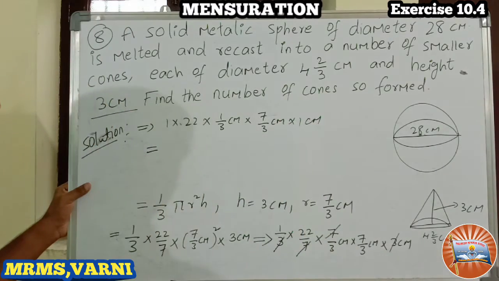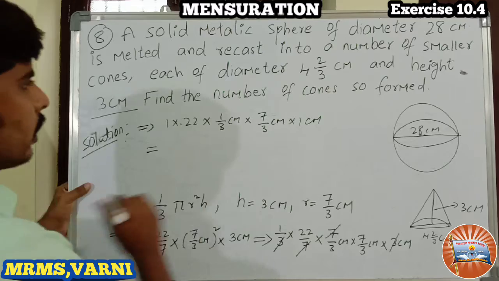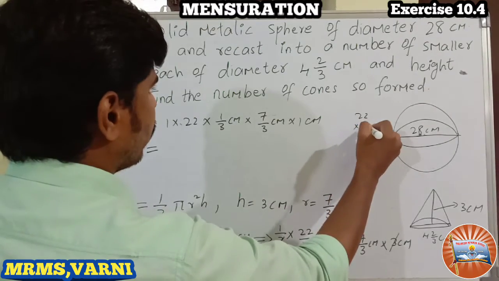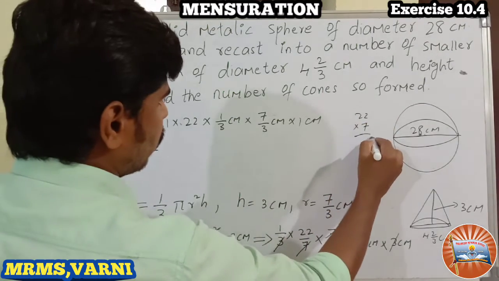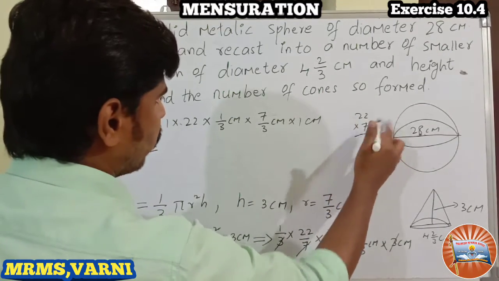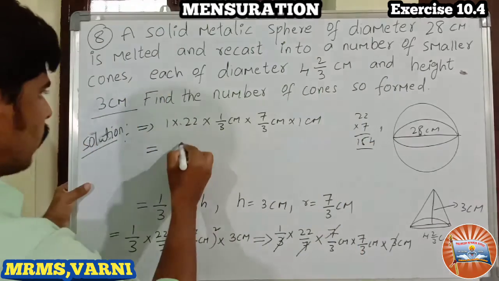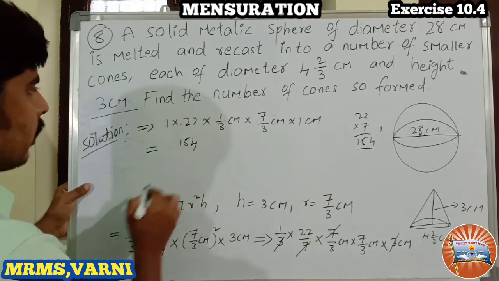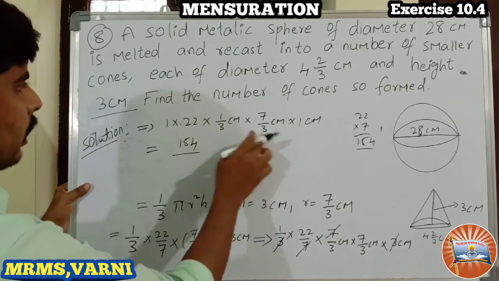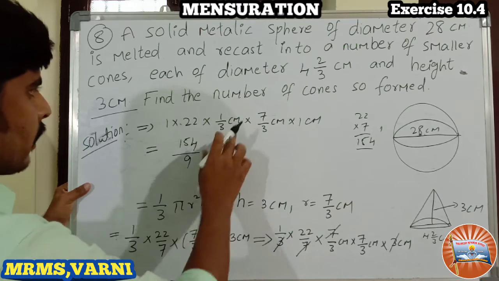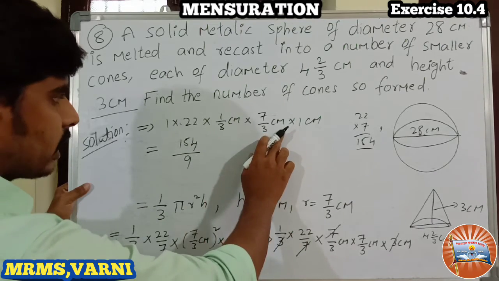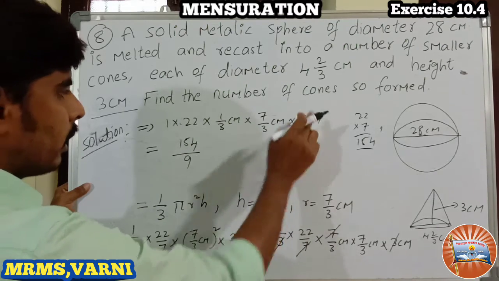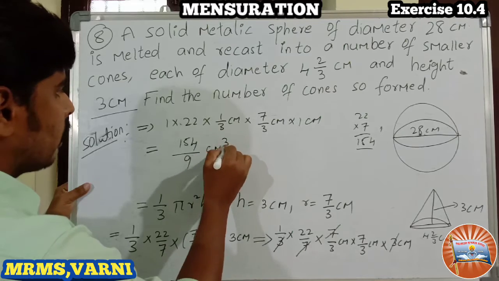What becomes? 22 into 7, 7 to the 14, 1 carry, 7 to the 14, 15, 154 in the numerator. Denominator 3 3 is 9, centimeter into centimeter, centimeter square into centimeter, centimeter cube.